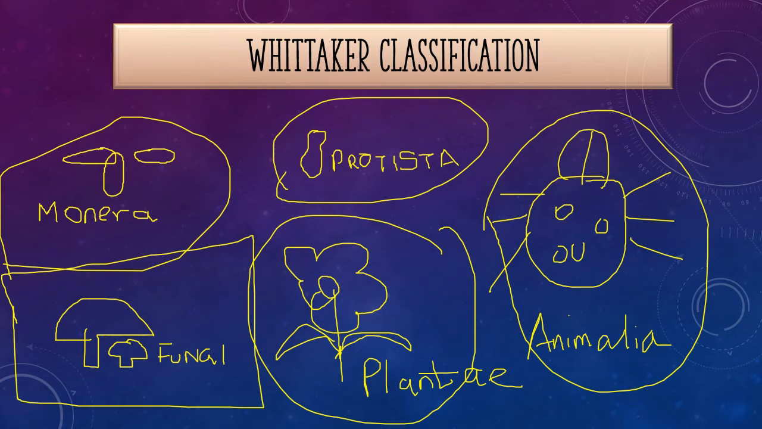R.H. Whittaker observed evolutionary relationships, studied all theories, and then he grouped organisms into these 5 kingdoms: Monera, Protista, Animalia, Plantae, and Fungi. So, what are the criteria Whittaker considered before classifying them? Let us see.